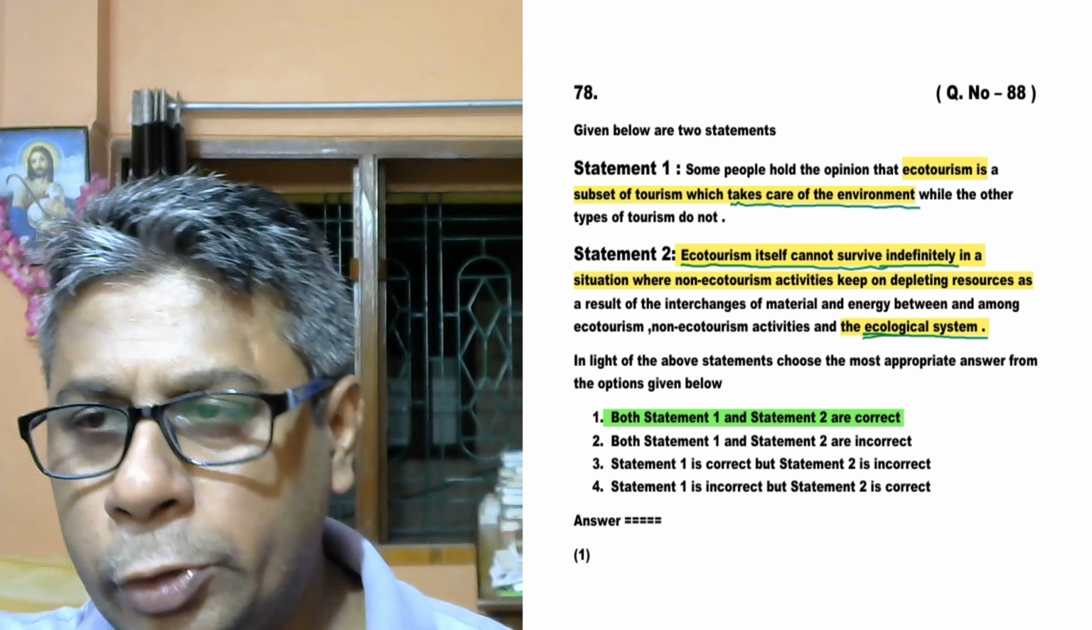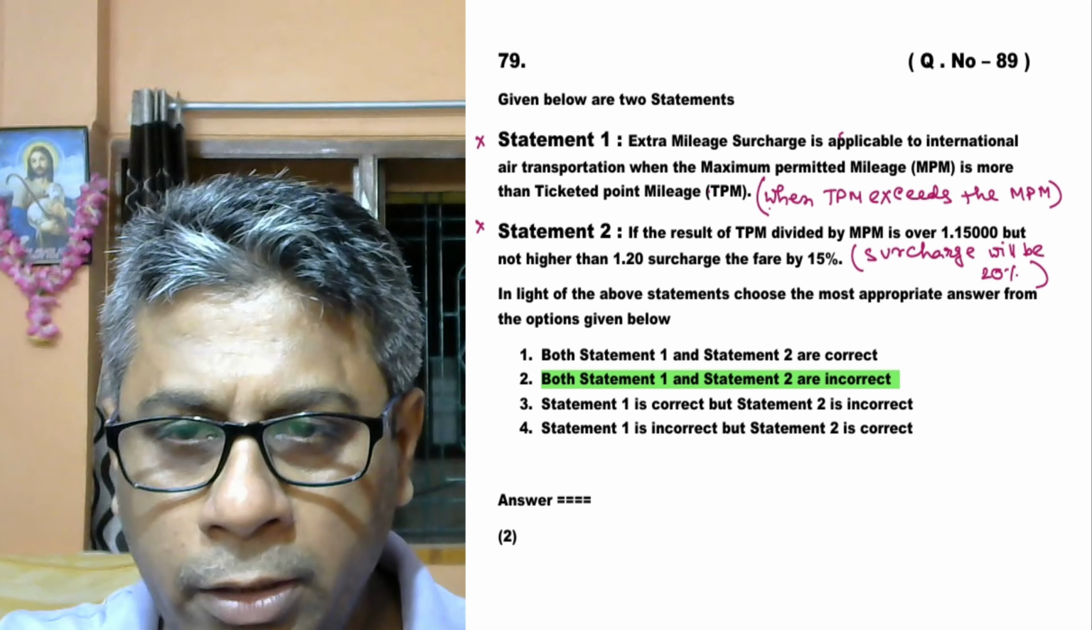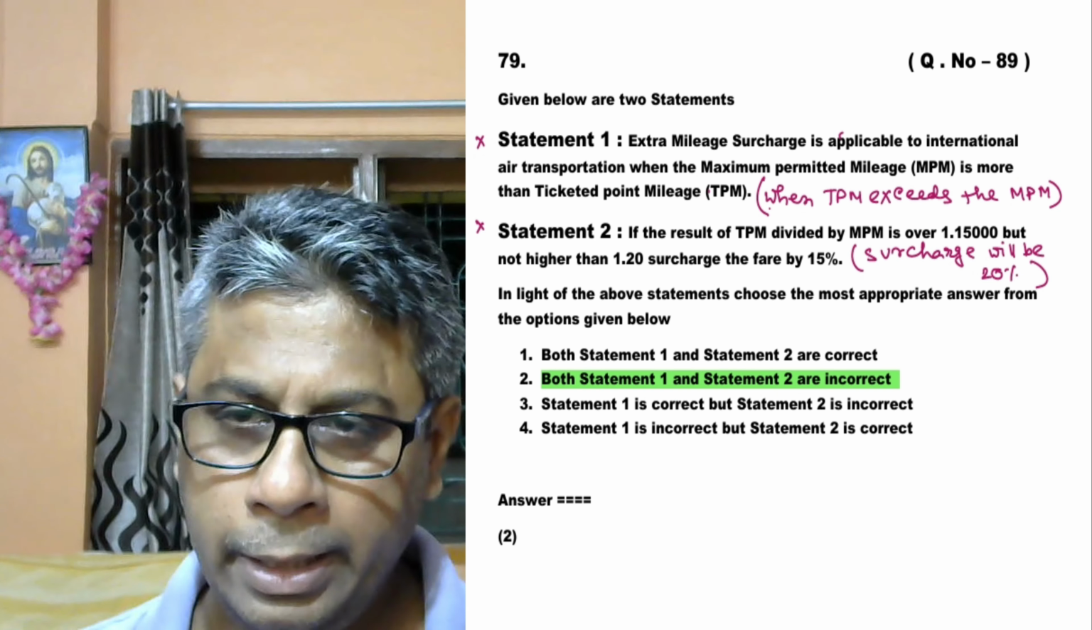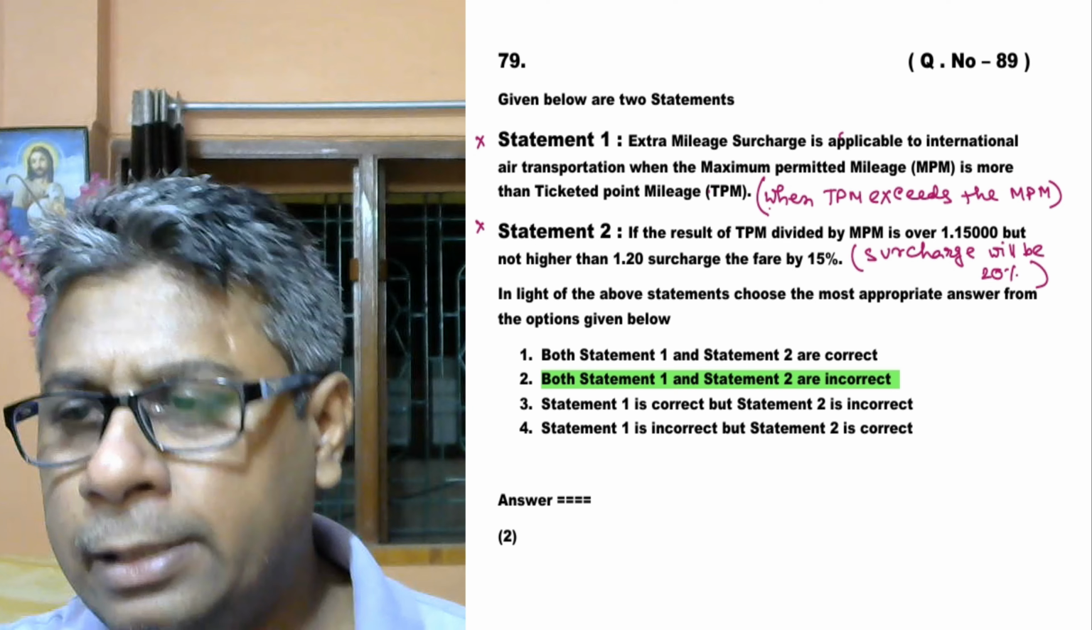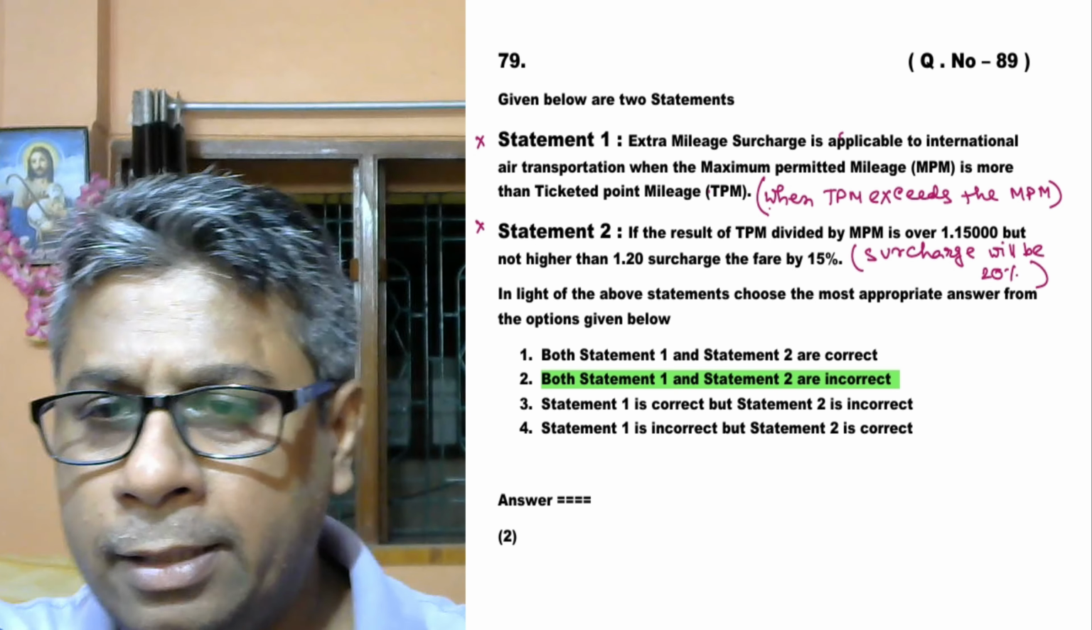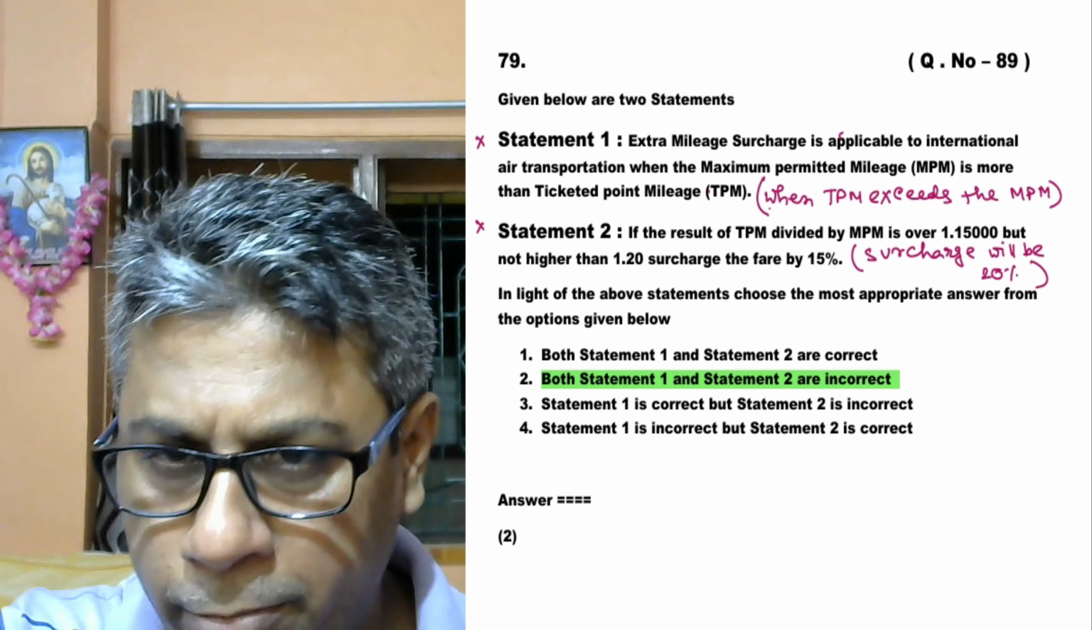Now the next question, question number 81. Statement 1, extra mileage surcharge is applicable to international air transportation where the maximum permitted mileage (MPM) is more than the ticket point mileage (TPM). This statement is wrong. The opposite is true. When TPM exceeds the MPM, then extra mileage surcharge will be applicable.